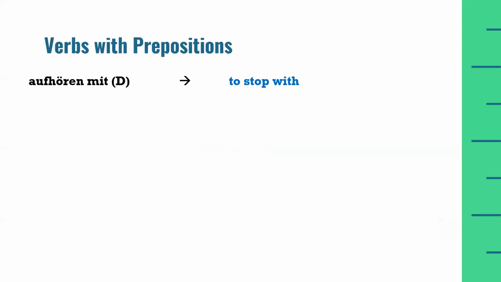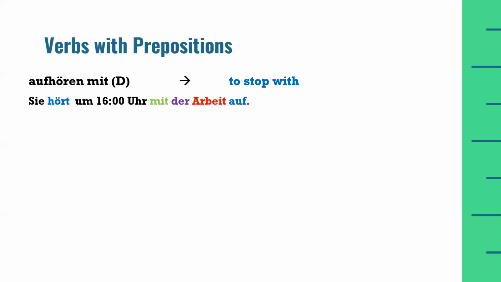Aufhören mit, to stop with. Aufhören is again a separable verb. Sie hört 16 Uhr mit der Arbeit auf. She stops working at 4 p.m. Now, because it is a separable verb, this auf will go at the last position and hören will be conjugated according to the subject sie and becomes hört.